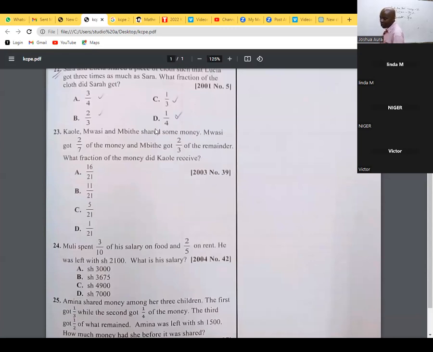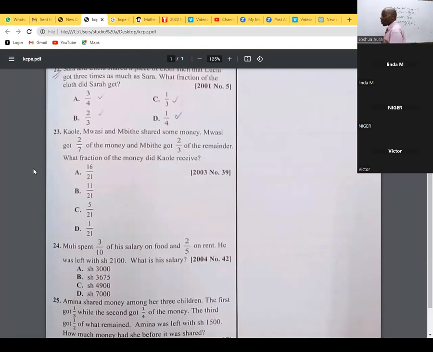One of them is called Mwasi. Mwasi got 2/7 of the total money. And then 2/3 of the remainder went to Mbide.